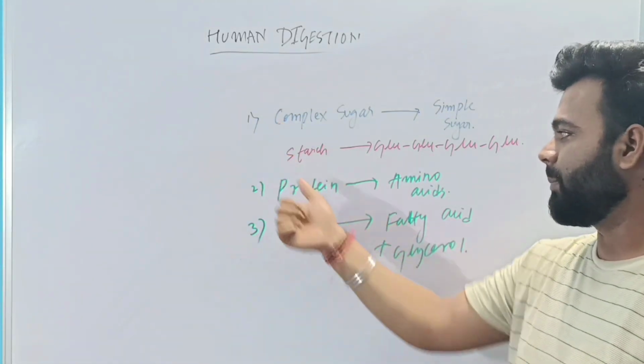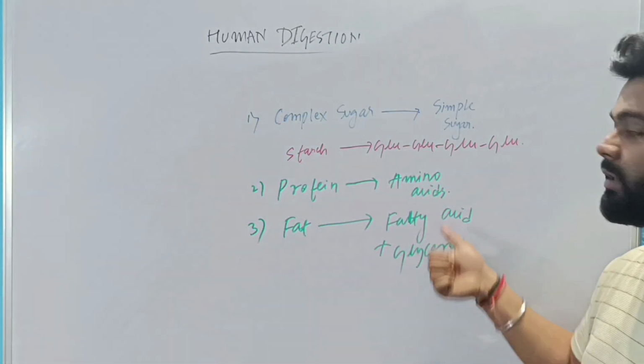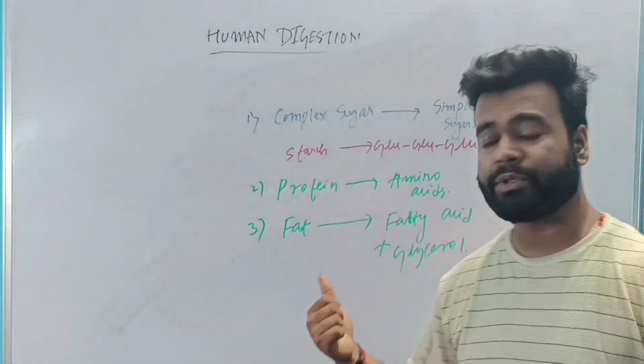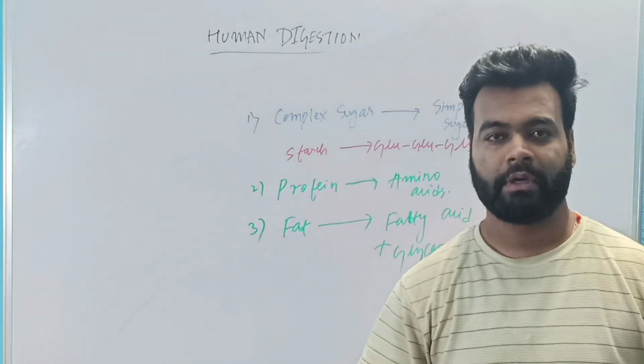So these are all 3 complexes and these are all 3 simpler molecules in which the complex will be converted. So you should remember this. Sometimes the question also comes from this part also. Clear?